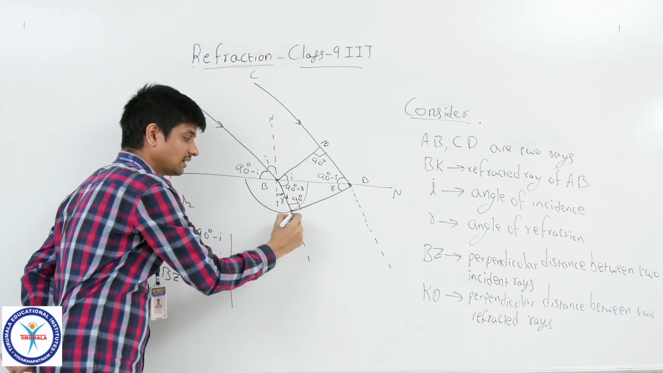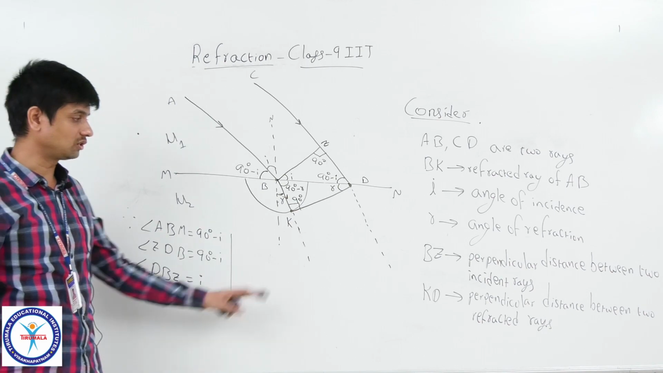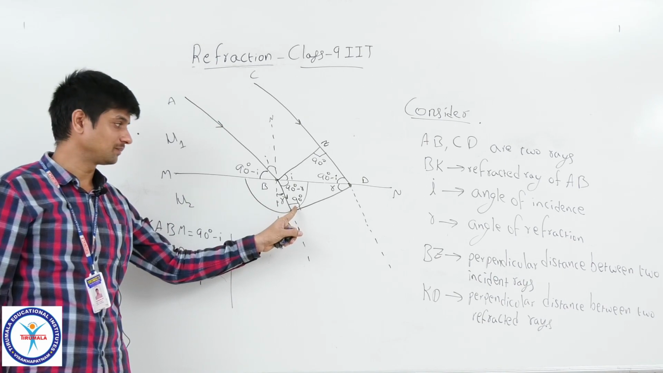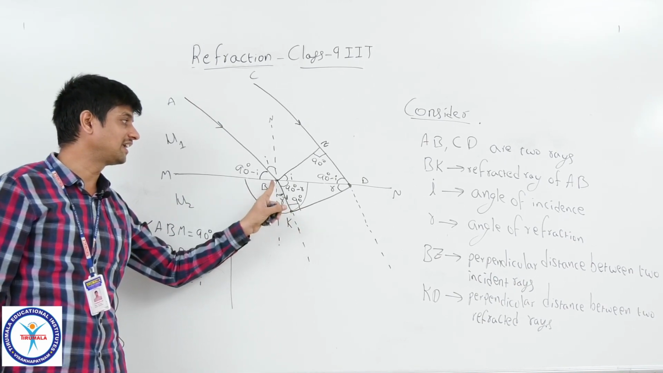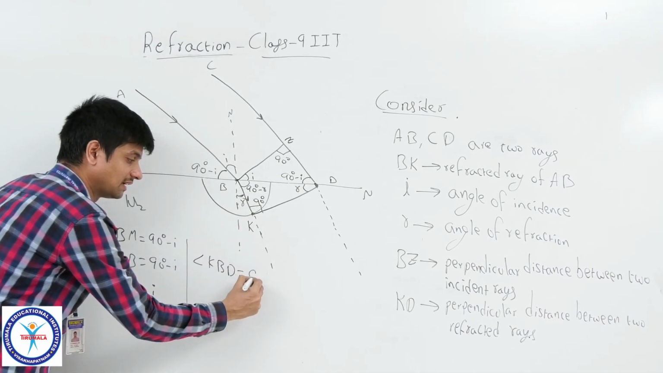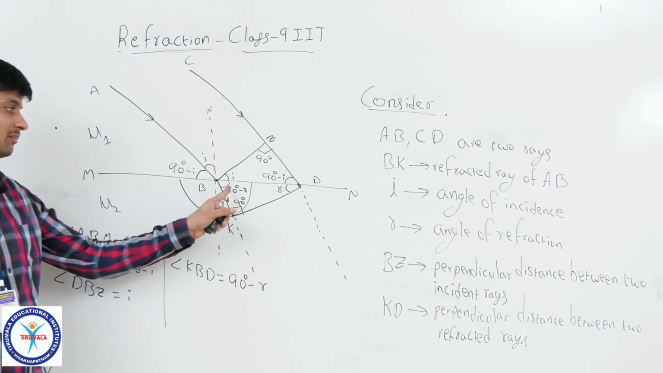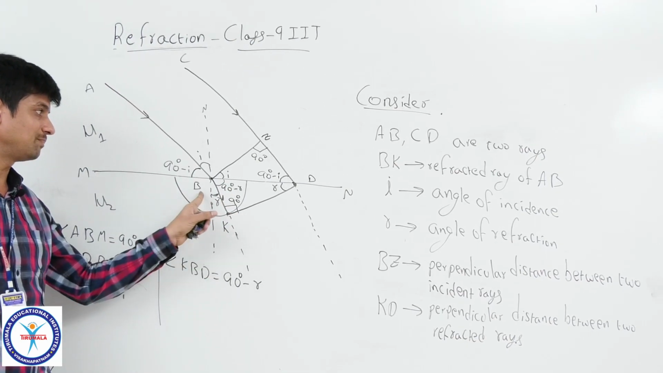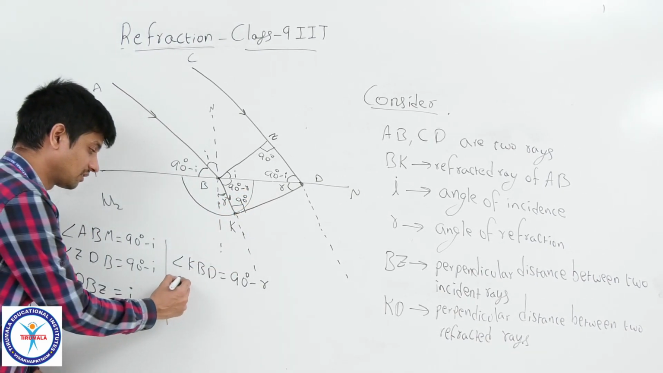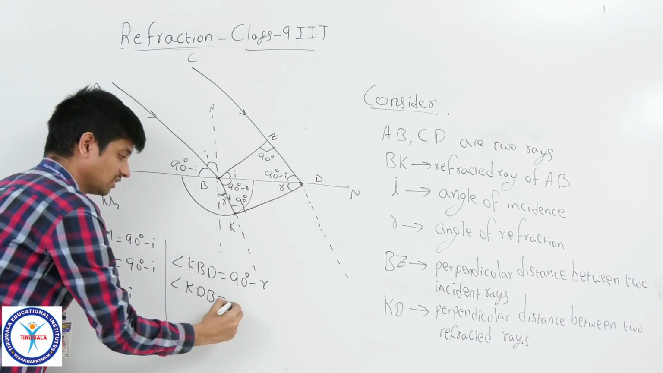I denoted with KD the perpendicular line segment between the two refracted rays. So this angle should be 90. If this is R, what about the angle KBD? KBD also will be 90 minus R, the glancing angle of the refraction. You can see from the triangle KBD, this is 90, this is 90 minus R. Automatically the angle KDB equals R.